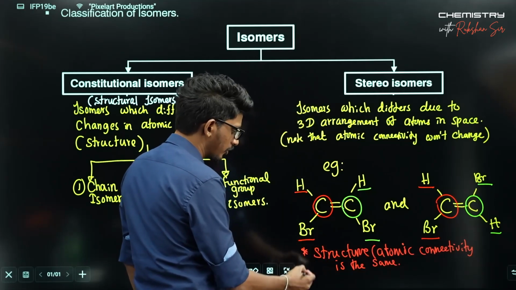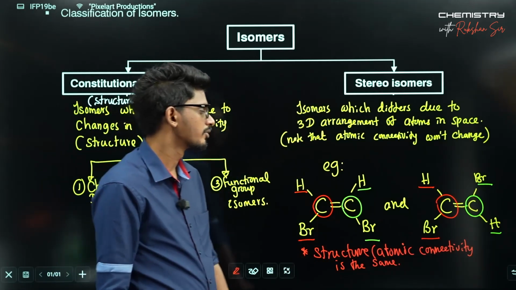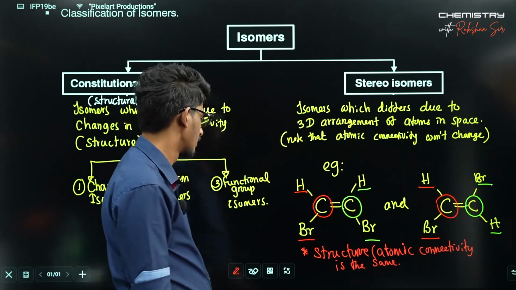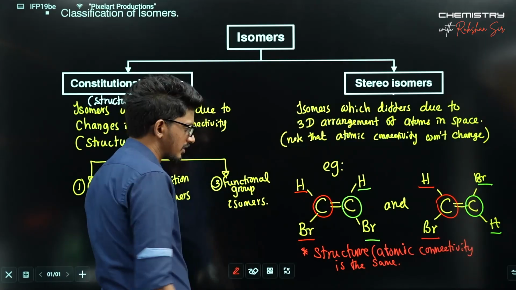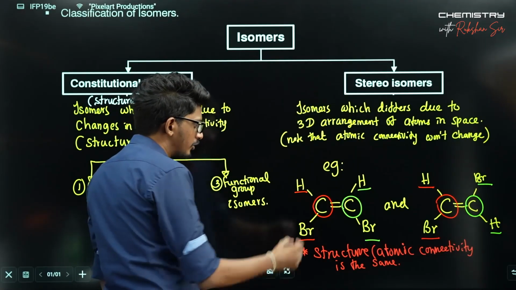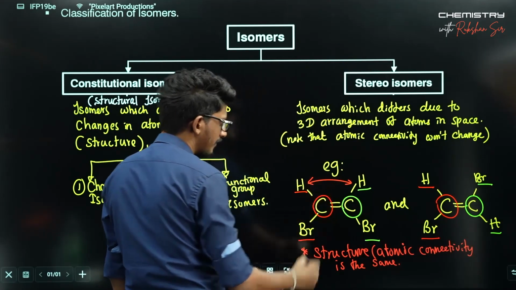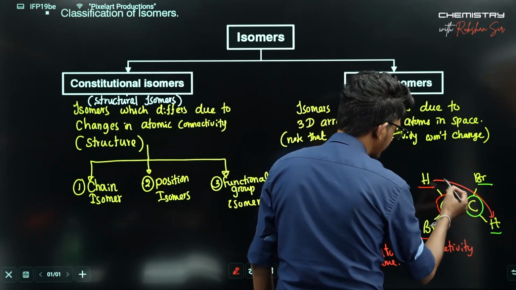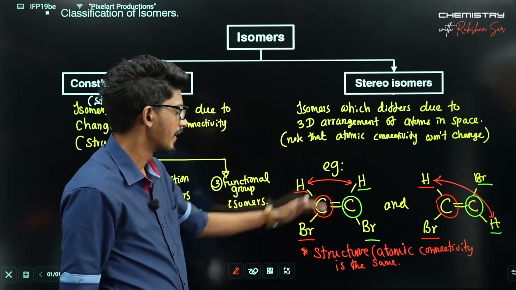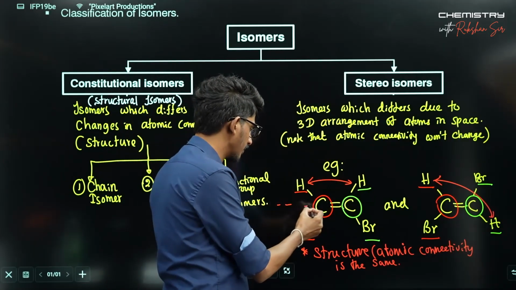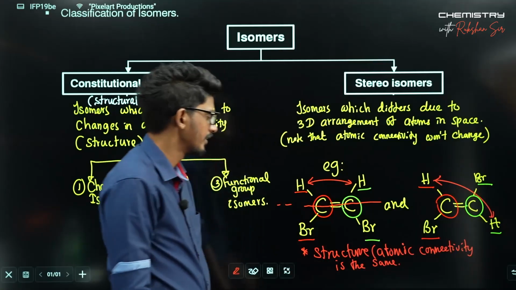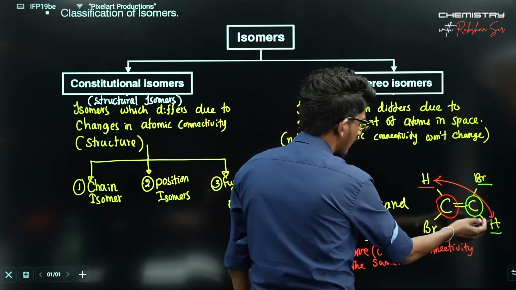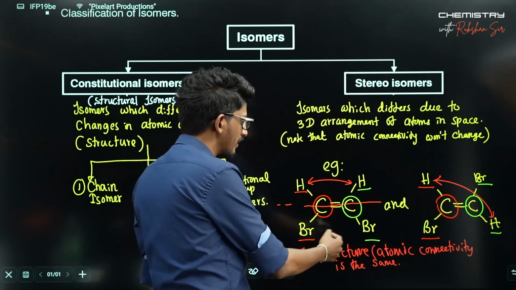But you clearly see the 3D arrangement of atoms differs. In this structure the two hydrogens are located on the same side of the double bond, but here the hydrogens are located diagonally. With the bromines as well, the same thing appears.